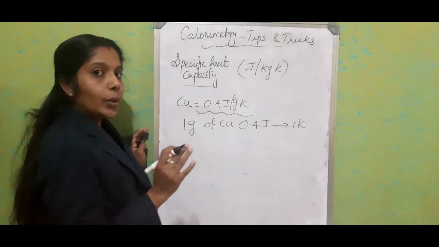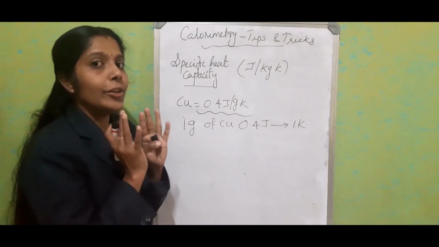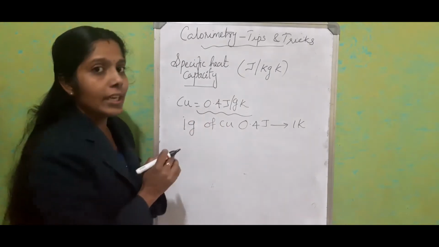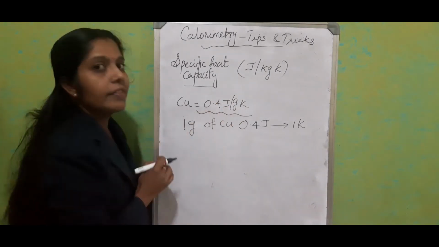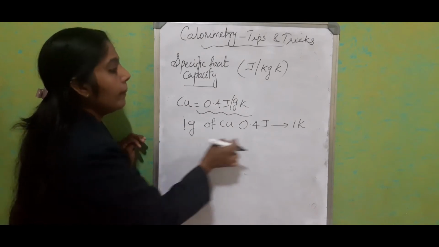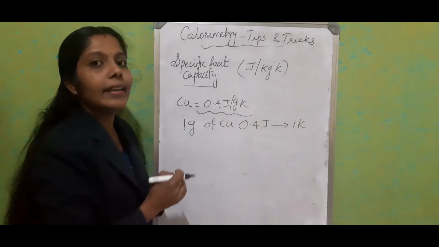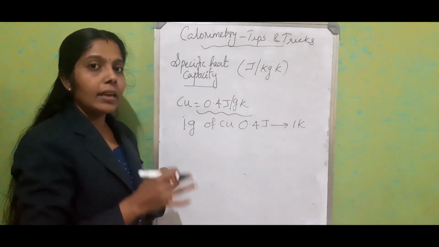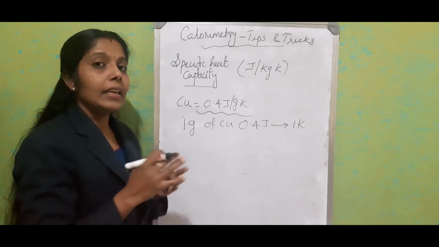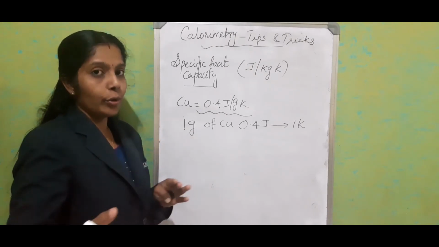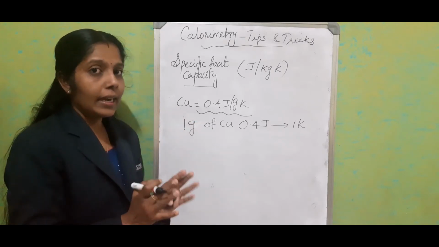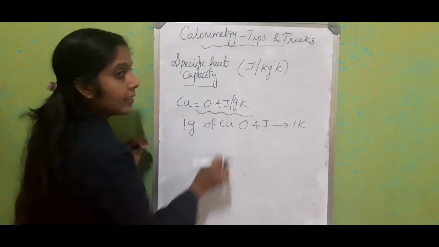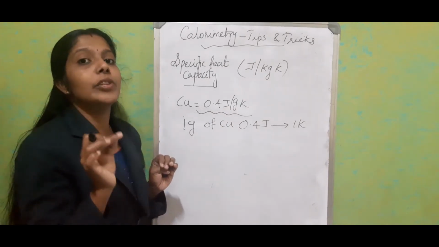So keep this trick in your mind that if you get a question like this, split all the three factors: gram, joule and Kelvin. You can make a meaningful sentence in any way according to your wish, but make sure that these three factors never come together.